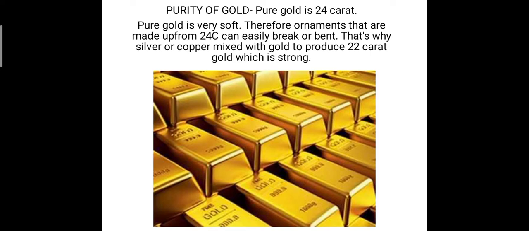So 100% pure gold is 24 karat. Pure gold is very soft, therefore gold ornaments prepared from pure gold may break or bend easily due to pressure. Hence the goldsmith adds a specific amount of other elements like copper and silver to it to prepare the ornaments. 22 karat gold is used.